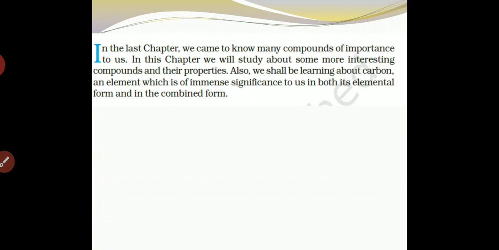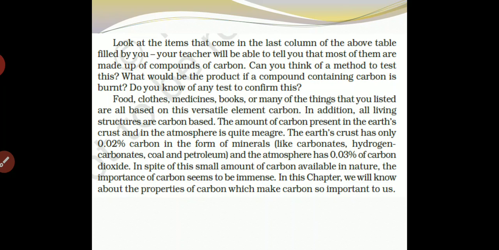We shall also be learning about carbon, an element which is of immense significance to us in both its elementary form as well as its combined form. In this chapter we will do a detailed study of carbon. Now look at the items that come in the last column of the above table filled by you and your teacher. We will be able to tell that most of them are made up of compounds of carbon.